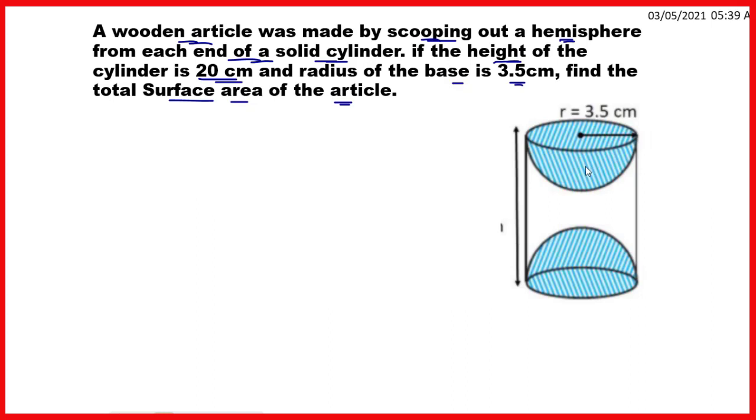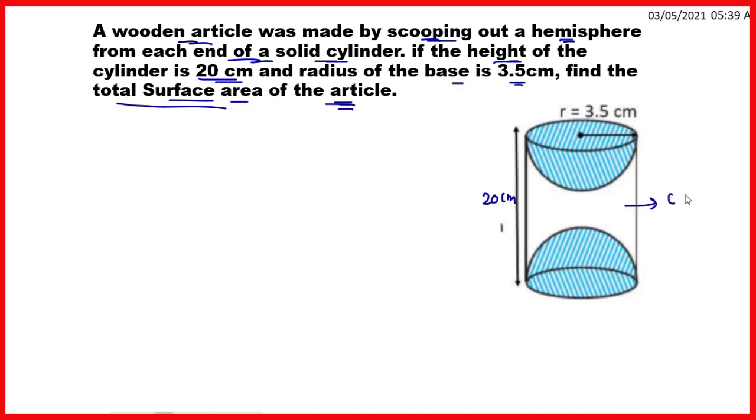From both these ends we removed two hemispheres, and the article that is made is as shown in the figure. The height is given as 20 centimeter and the radius is given as 3.5 centimeter. The height of the cylinder or that article is 20 centimeter and the radius is 3.5 centimeter, and we have to find the total surface area of the article.